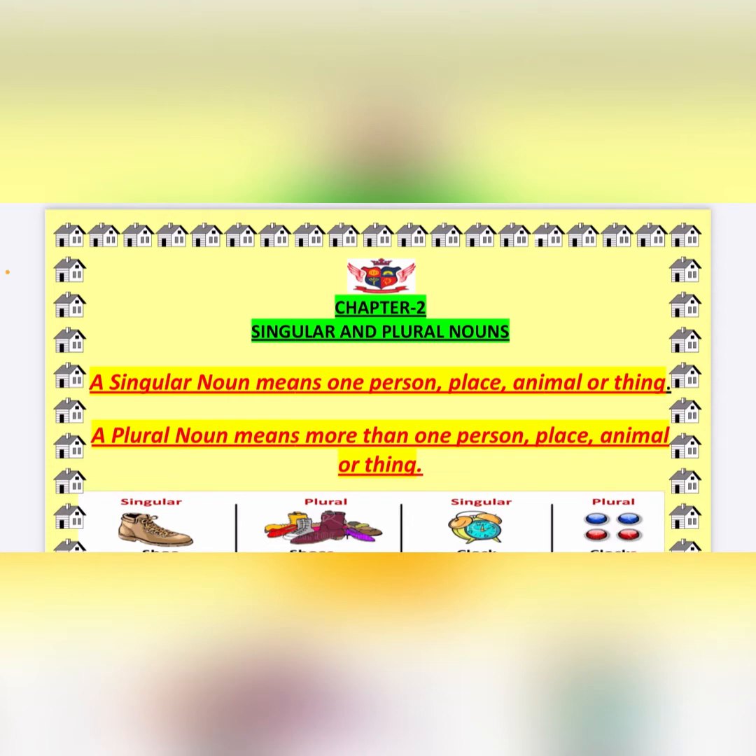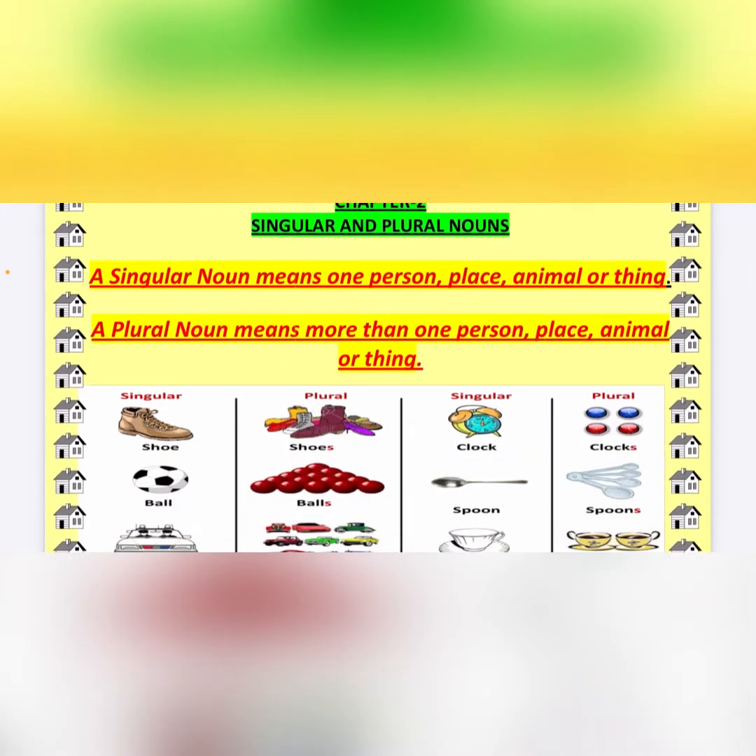So, our next chapter in English grammar is chapter number 2, that is singular and plural nouns. As you already know, nouns are the naming words. Now we'll discuss what is a singular and what is a plural noun. Singular means single, or one person, place, animal, or thing. For example, a car, an apple. Plural noun means more than one person, place, animal, or thing.